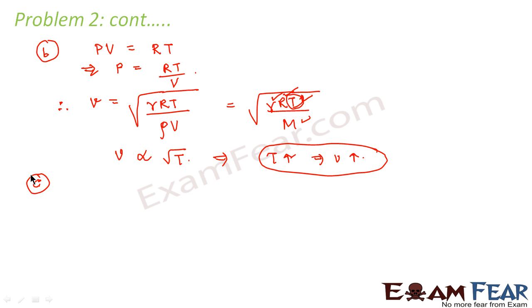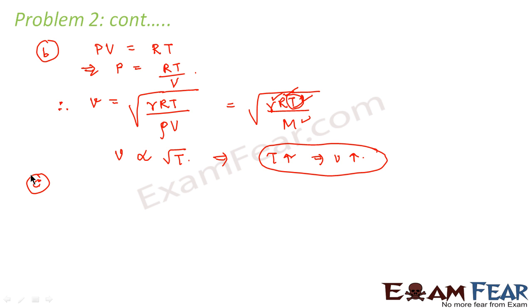Now let us look at the third part, which says that velocity increases with increase in humidity. What do we mean by humidity? When we say that the weather is humid, that means the air is not perfectly dry. The air is moist.